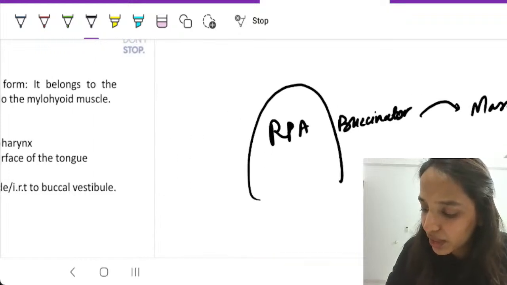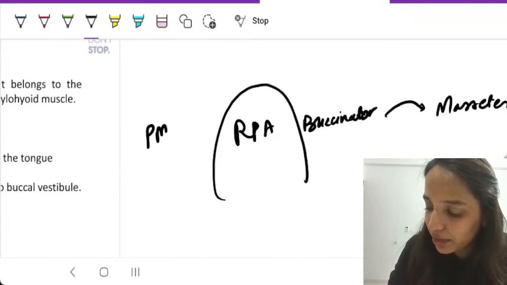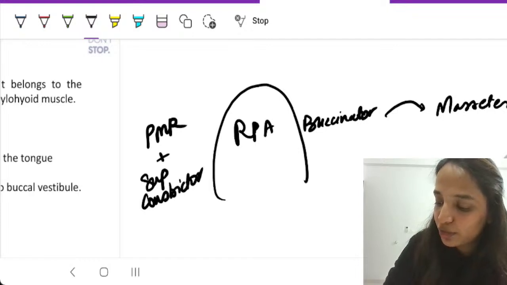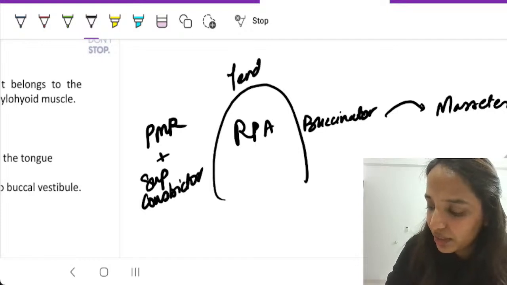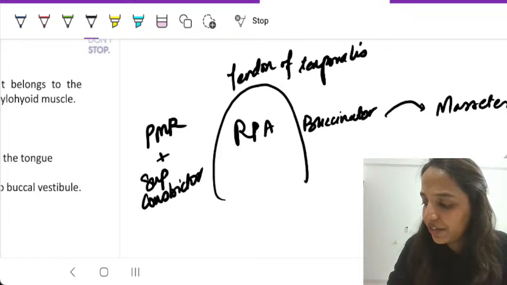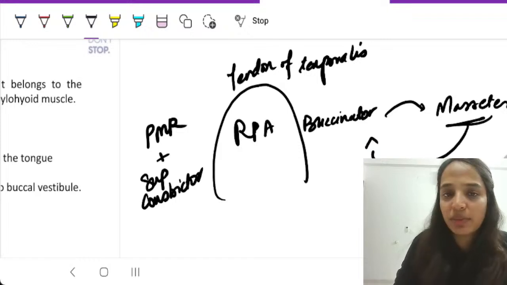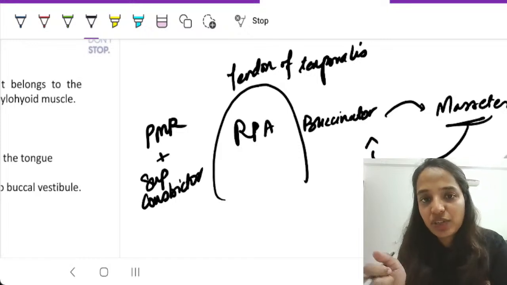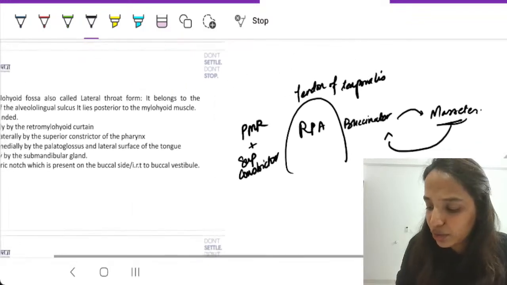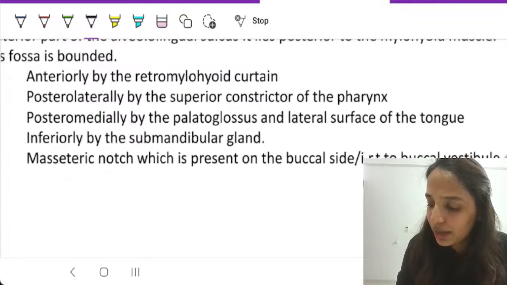Then on the lingual side you have the pterygomandibular raphe plus the superior constrictor. Posteriorly you have the tendon of temporalis. So these are the attachments. Also, the effect of masseter on buccinator and the bulge it creates is leading to the masseteric notch. That is what has been written here.